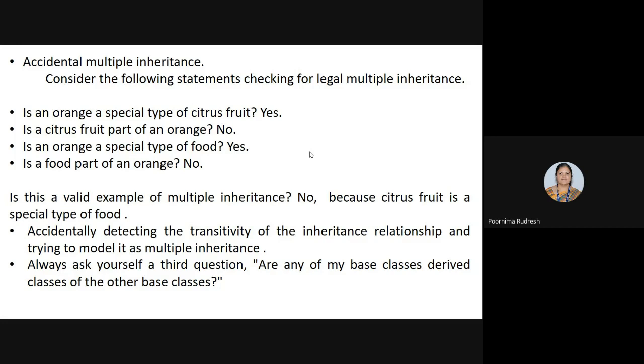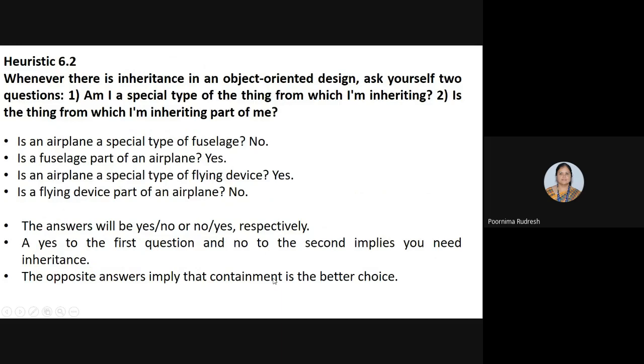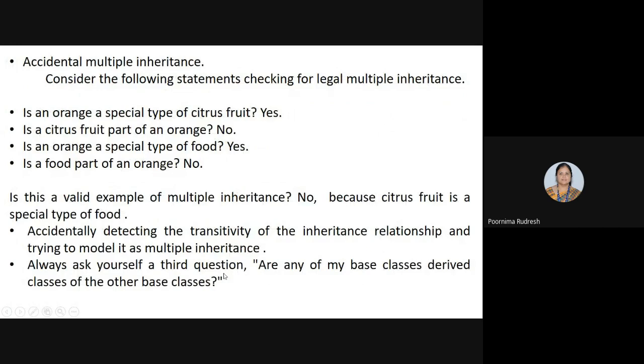When that is the case, we have to ask one more question other than these two. These two are: am I a special type of the thing from which I am inheriting? Is the thing from which I am inheriting part of me? Along with these two questions, we have to know the answer to a third question. Always ask yourself a third question: are any of my base classes derived classes of the other base classes?